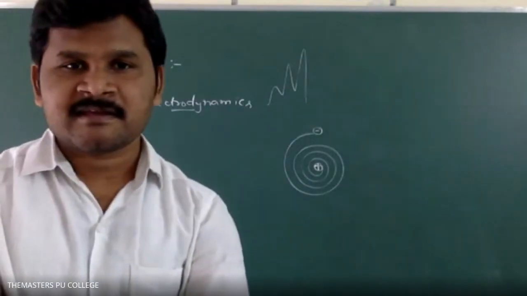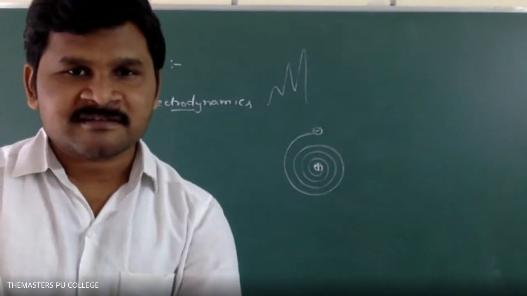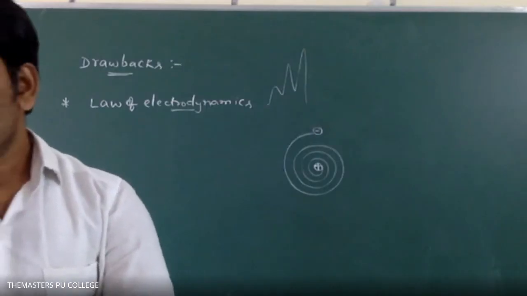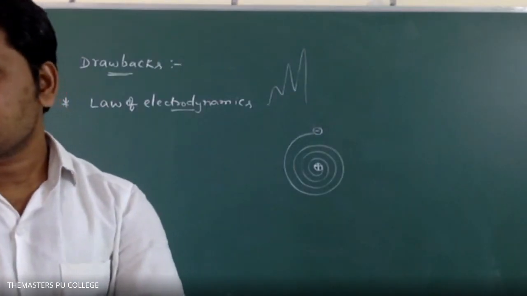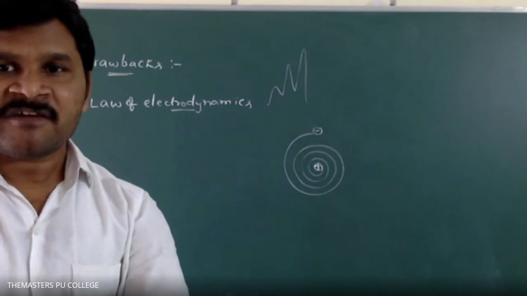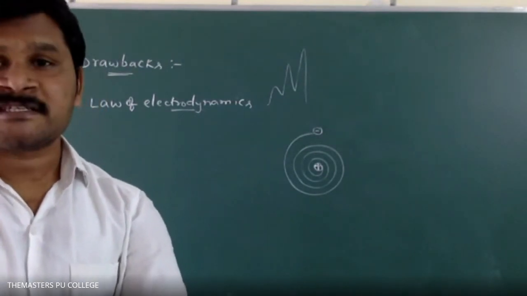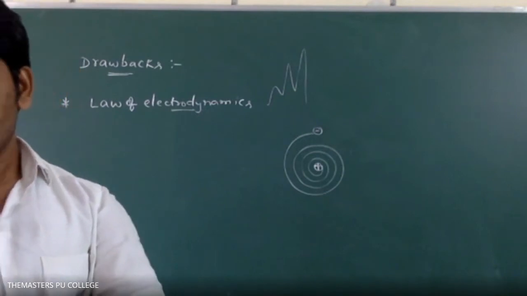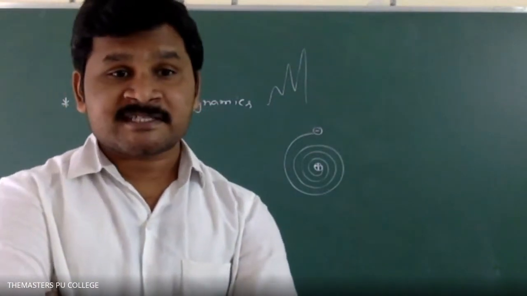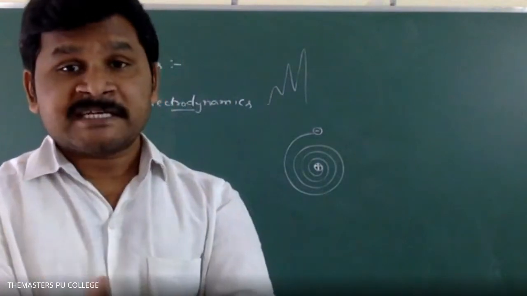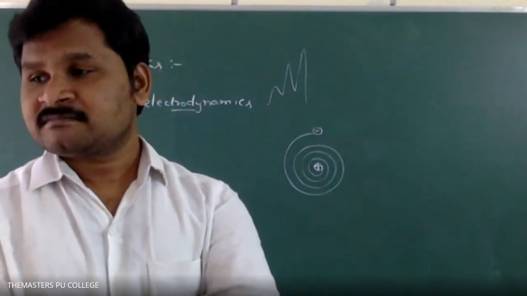Finally, after the spiral path, it falls into the nucleus, and the atoms should collapse. But this is not happening.